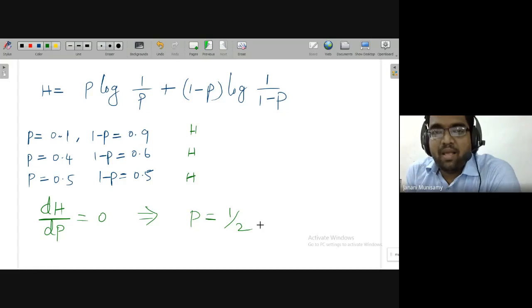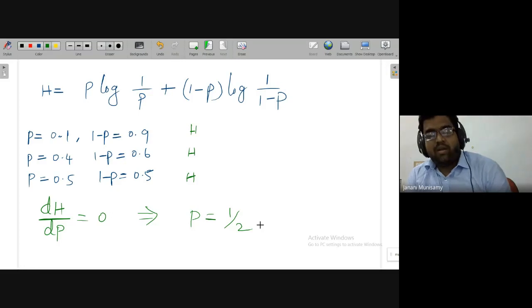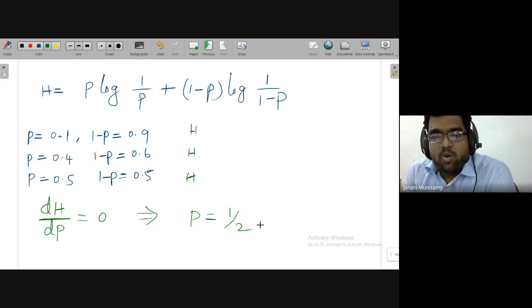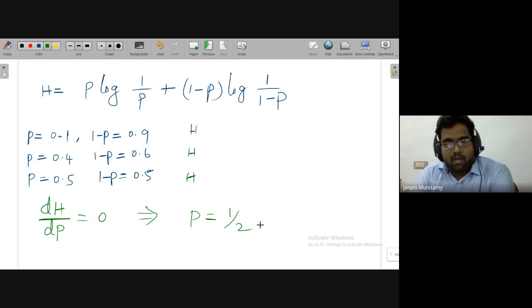So what I'm getting finally, I have taken an equation with only two symbols. For the two symbols, I have written the entropy formula. I do not know the value of P. I just want to calculate the value of P for which H becomes maximum. Then you can use the differentiation formula. When you differentiate the equation and make it equal to 0, at that point you will get either maxima or minima. Again, the detailed procedure is available in mathematics. So definitely you'll get the maxima in this case, that is P is equal to 1 by 2.